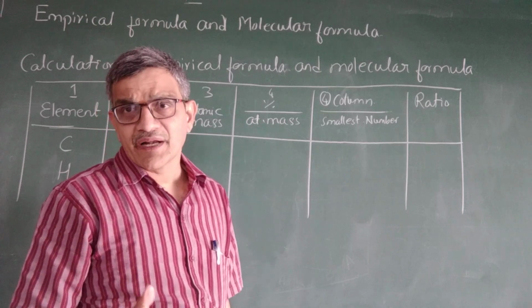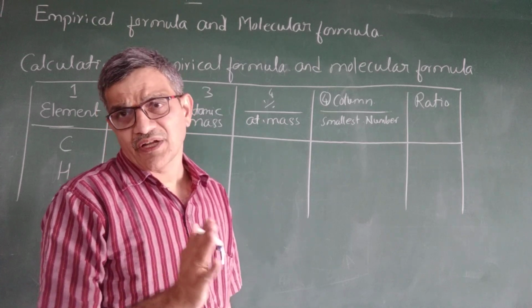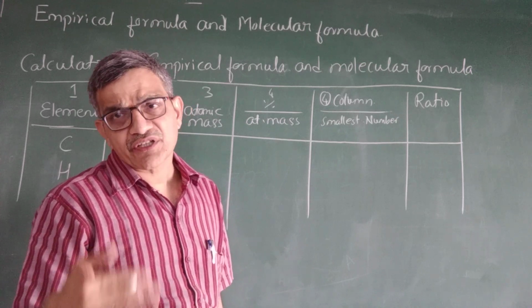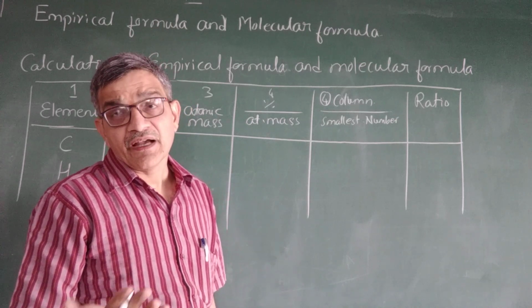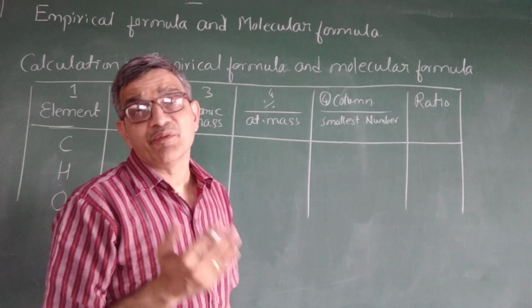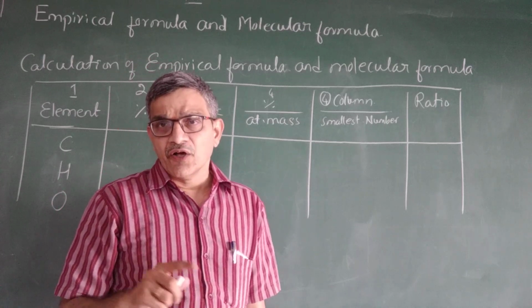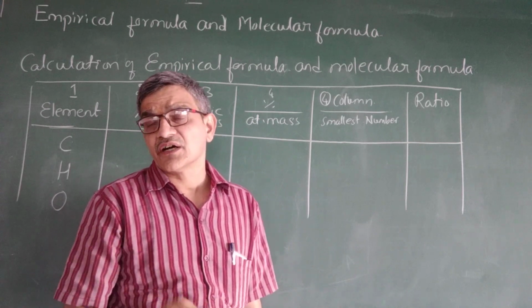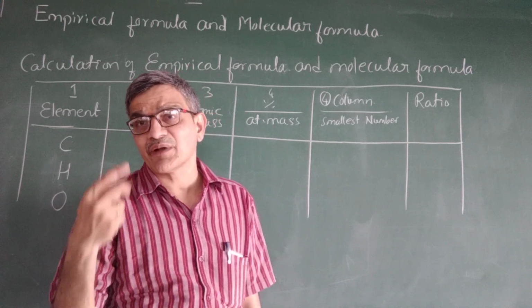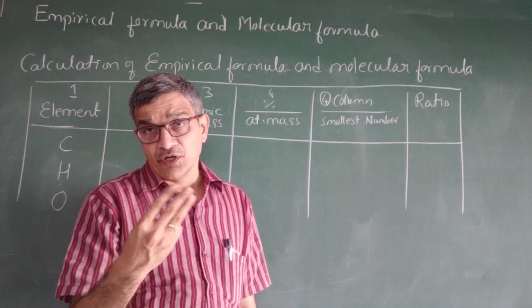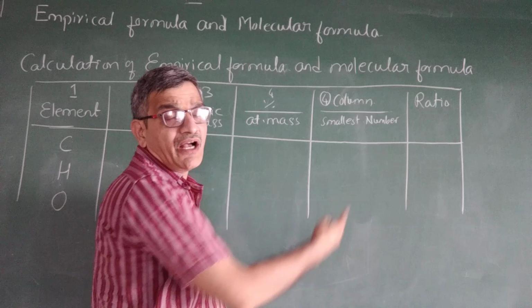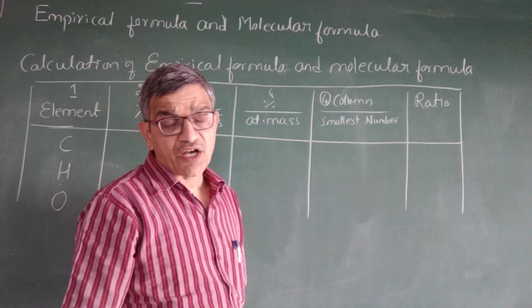The ratio is a whole number or very, very close to it. If 2.01 comes, we can take 2. If 3.99 comes, we can take 4. Or sometimes something in between comes, like 1.5. We have to multiply the entire ratio to get whole numbers. Multiplying 1.5 by 2 gives us 3. So we don't multiply only the 1.5, we multiply all of them and take the ratio that way. So this is how to get that.